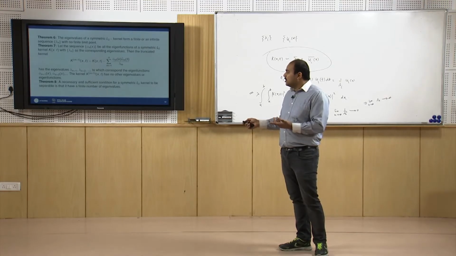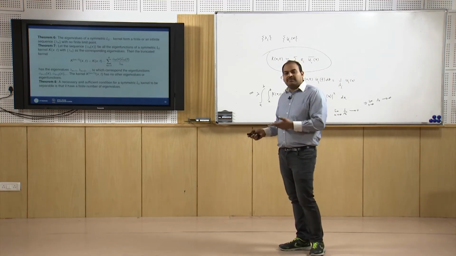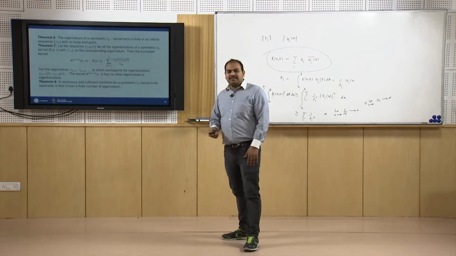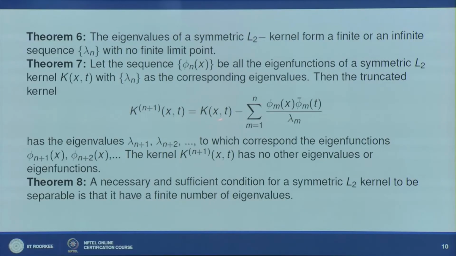So in that case your k(x,t) is written as the sum over m equal to 1 to n of phi_m(x) phi_m bar(t) over lambda_m, which is nothing but given in terms of separable form. So if we have only finitely many eigenvalues, we can say that in that case your k(x,t) is given by this separable form.